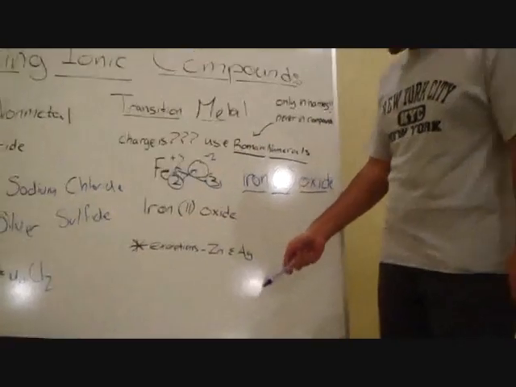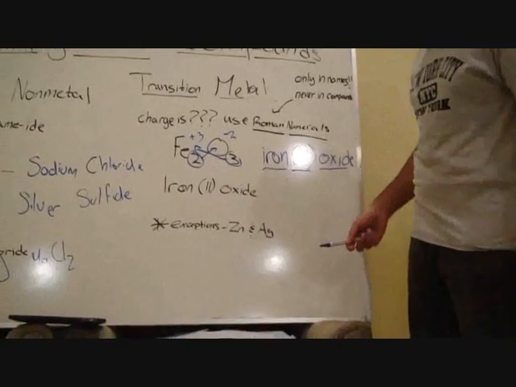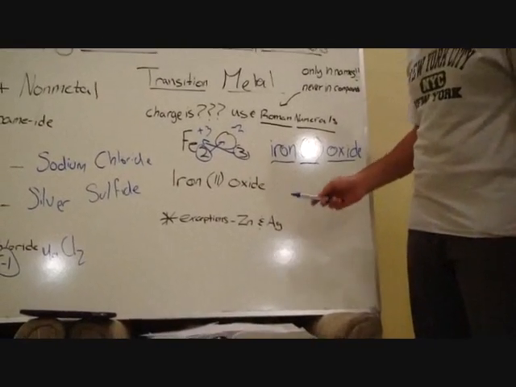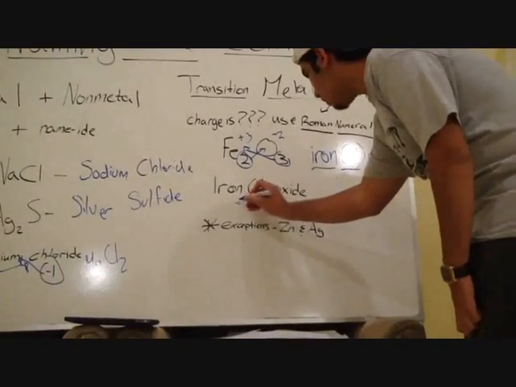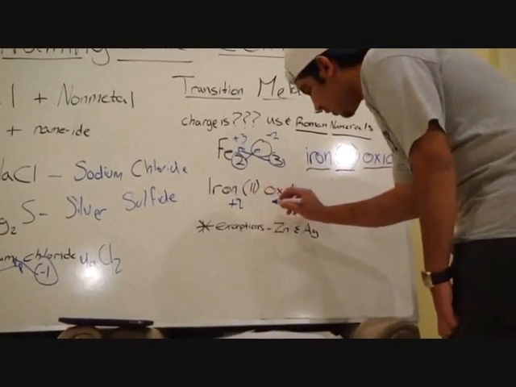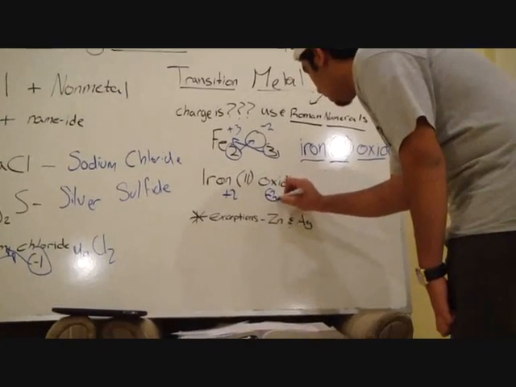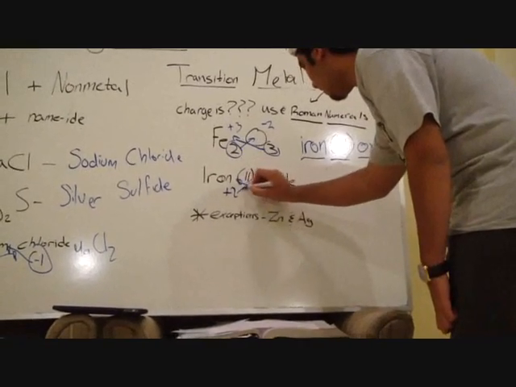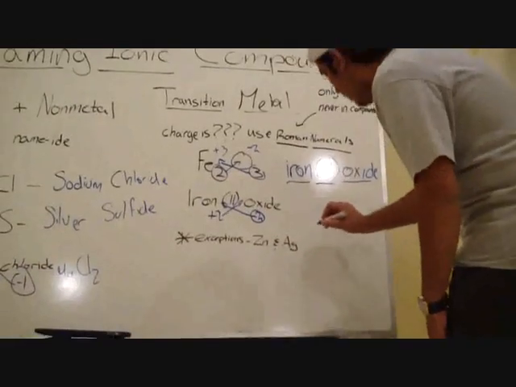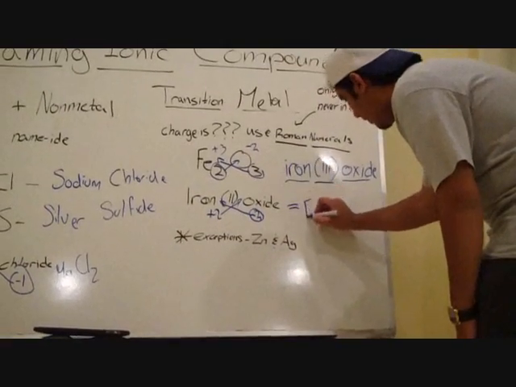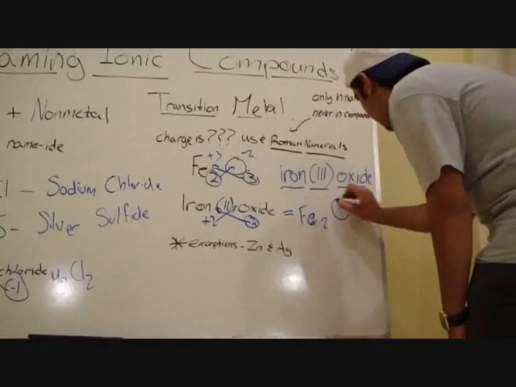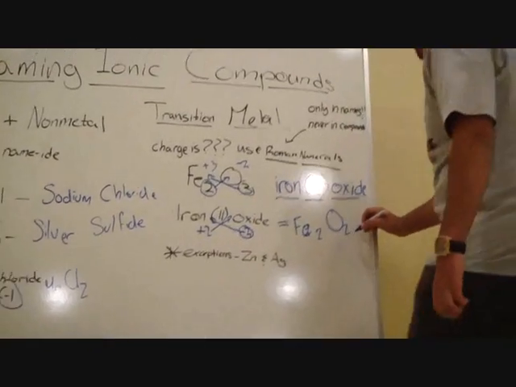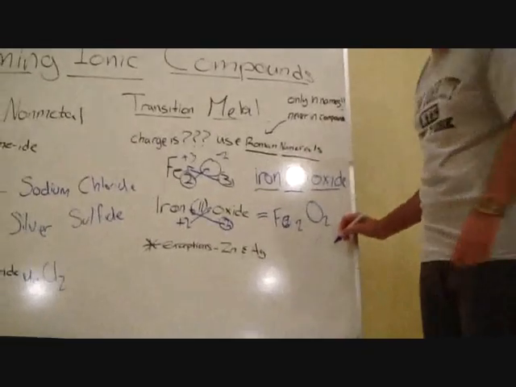So what if we have the name? We're going backwards now. We're going from the name to the formula. So this will be +2 and this will be -2. We're going to do the cross idea again, and the answer will be Fe2O2. And it's as simple as that.